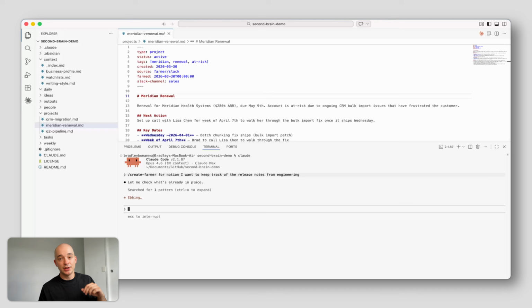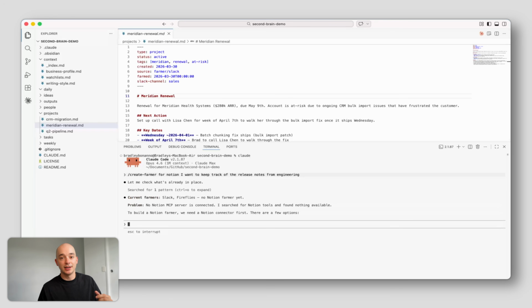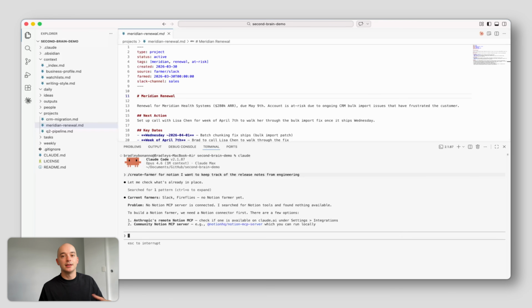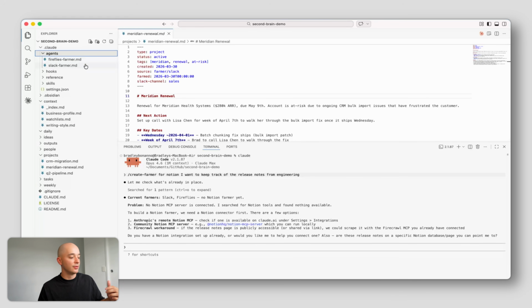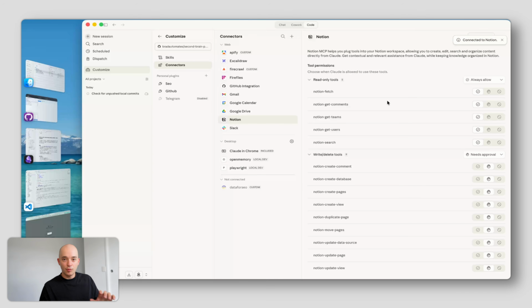The first thing it's going to do is research the Notion connector, which there is one available for, and then it's going to tell me exactly how I need to connect it, and then from there build the sub agent inside of the Claude directory for agents. We'll see a Notion farmer come up, and then from there schedule it inside of my account. So this works on demand. Once I've got that Notion MCP connected, it comes up here in my Claude web connectors, and now that's available to Claude Code. So I'm going to go back in there and get it to continue.